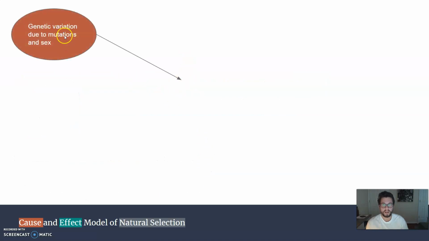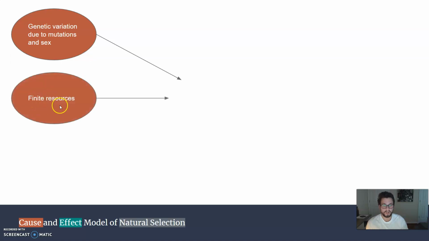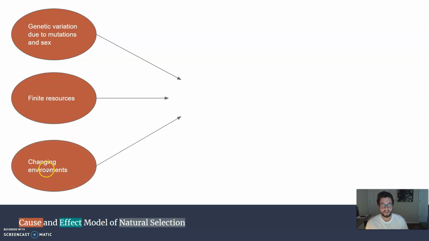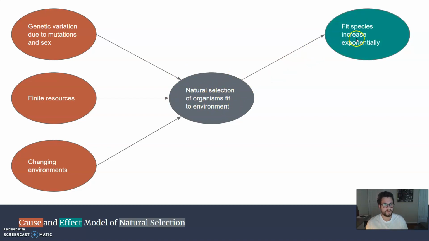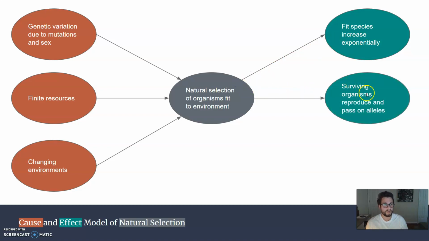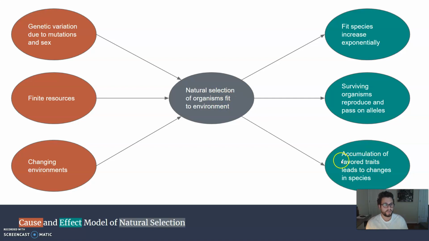So as long as there's variation, that could be from mutations or sex, as long as there's finite resources limiting the amount of organisms that can survive in an area, and as long as there's changing environments where the variations in the resources that exist are always in flux, we will see natural selection occur. Some organisms will survive. And if they survive, they can increase exponentially. They will reproduce and pass on those alleles. And an accumulation of those alleles can change the species over time.